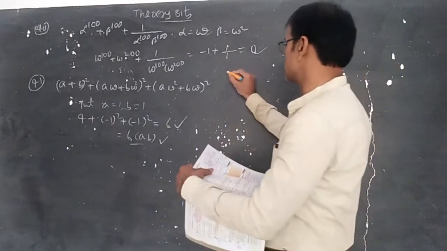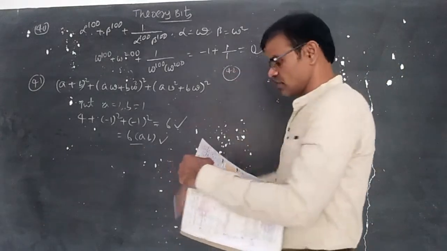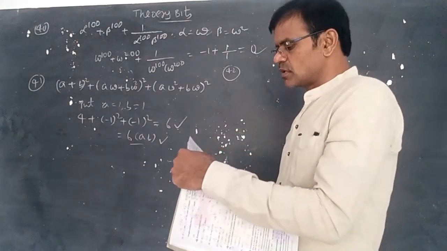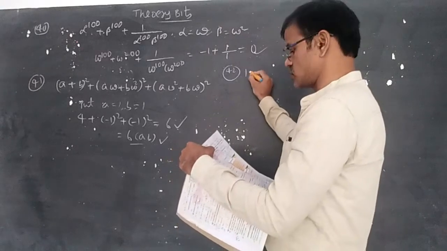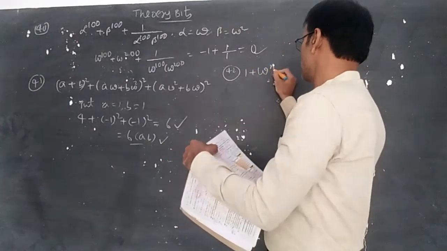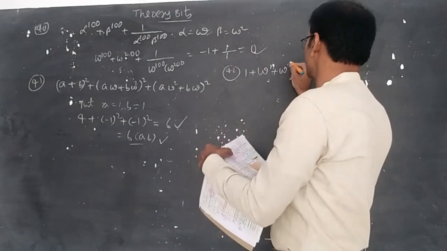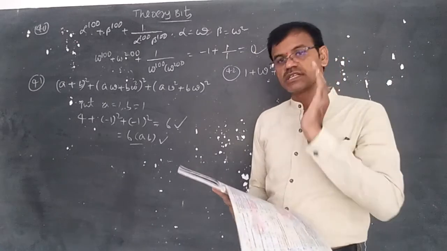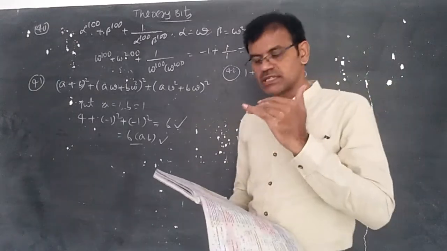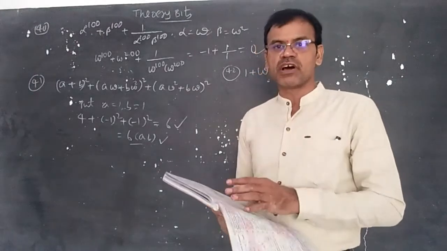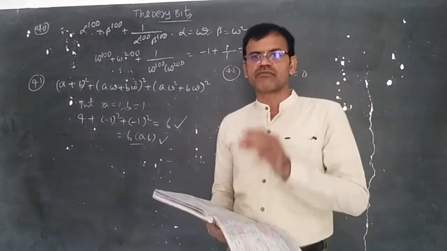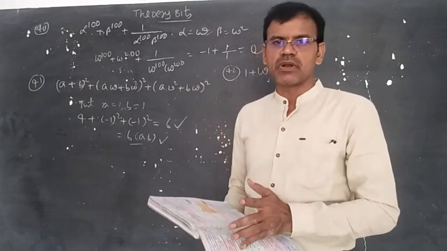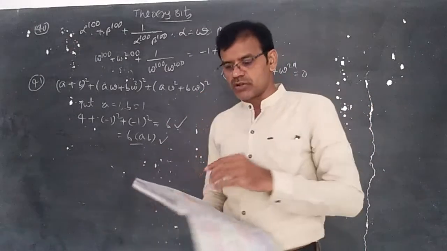Now 42nd question. If omega is a cube root of unity and n is a positive integer satisfying 1 plus omega power n plus omega power 2n equal to 0, that is all I am discussing, students. Whenever it is not equal to 0, you can say that n is a multiple of k, meaning it is a multiple of 3 or 6 or 9 or 12 or anything like that. If it is not a multiple of 3, its value is always 0.